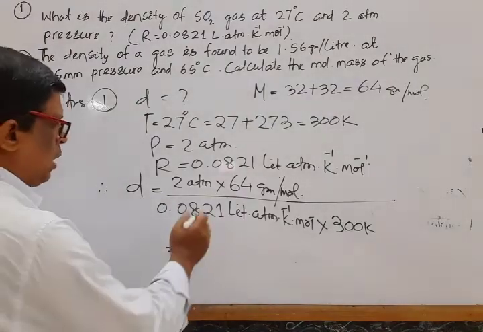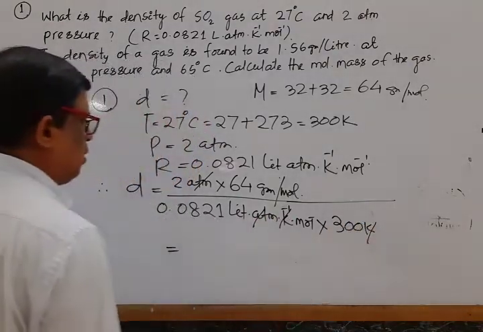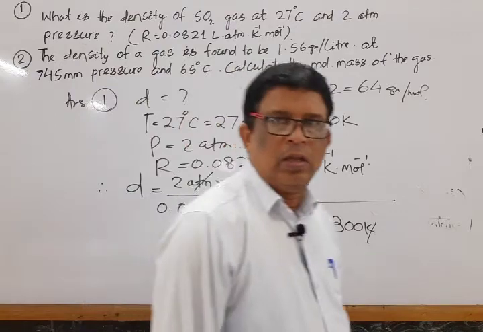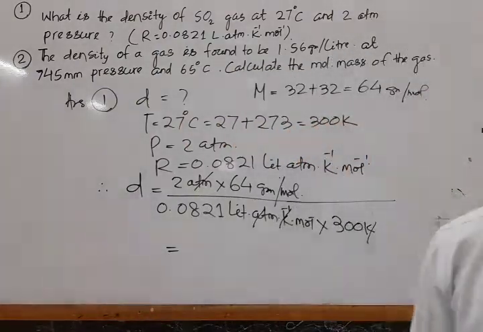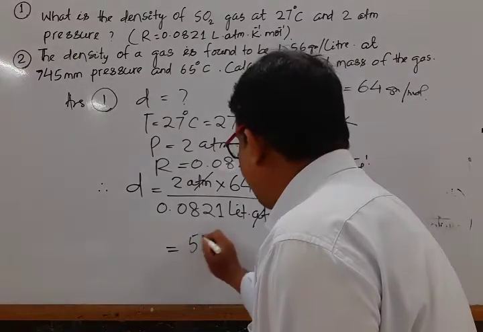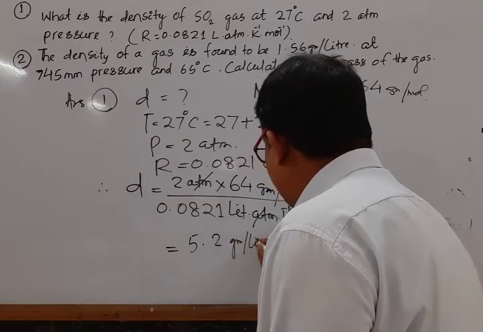On solving, atmosphere cancels, Kelvin cancels, mole cancels. On solving this value, the expected answer for the density is equal to 5.2 gram per liter, nearly.